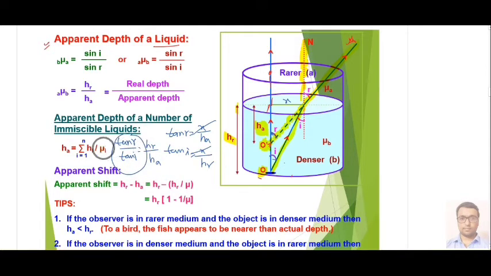And tan R upon tan I, for a small angle we can write it as sin R upon sin I. Remember, for a small angle these values are equal, and sin R upon sin I by Snell's law we can say for this situation will be mu. So this is your formula for real depth and apparent depth, that mu equal to HR upon HA.